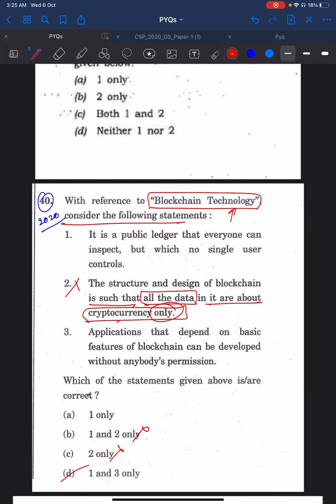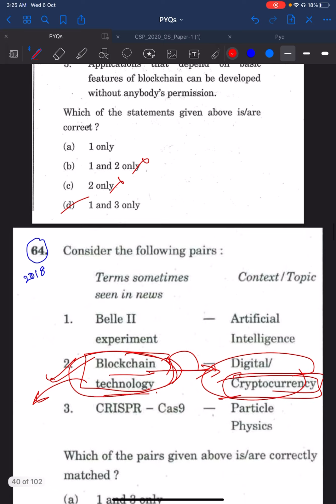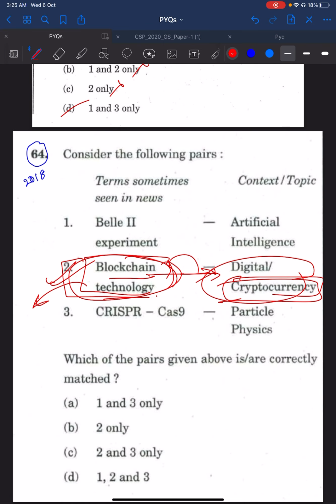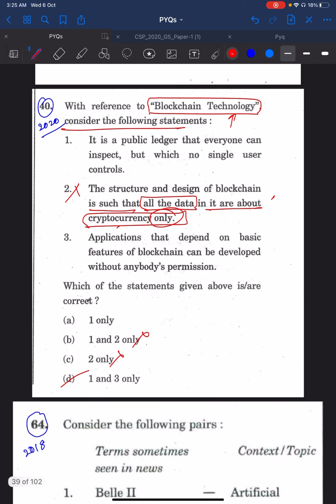Then you see the 2020 40th question. This is about blockchain technology. As I already told you, in 2018 there was something called blockchain technology, which was connected to cryptocurrency. If you have gone through the 2018 64th question and read about this basic concept, you would have known that blockchain technology forms the base of cryptocurrency, but it is not only related to cryptocurrency. It is a fundamental concept which can be used for developing many other technologies. Then this statement in 2020 would have become false: that the structure and design of blockchain is such that all the data in it are about cryptocurrency only. No, it is not just cryptocurrency, but many technologies. So you remove two, and the answer is one and three.